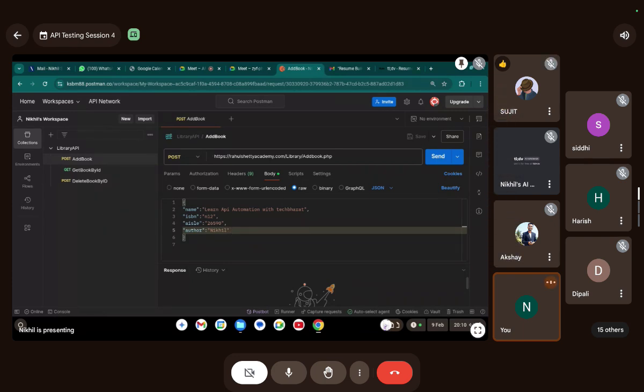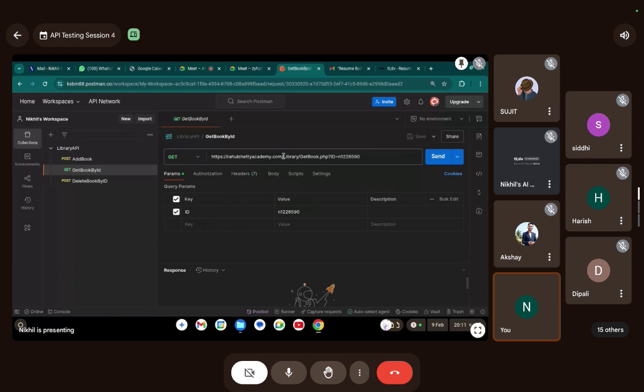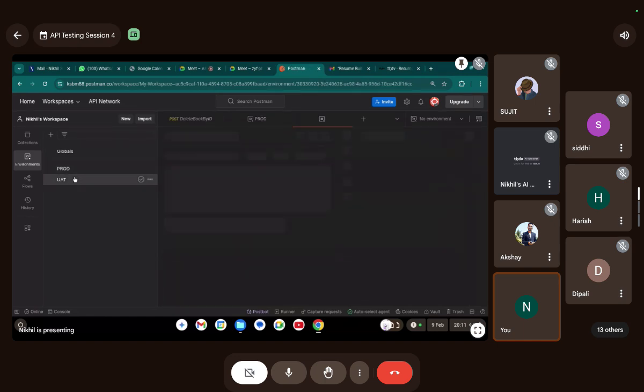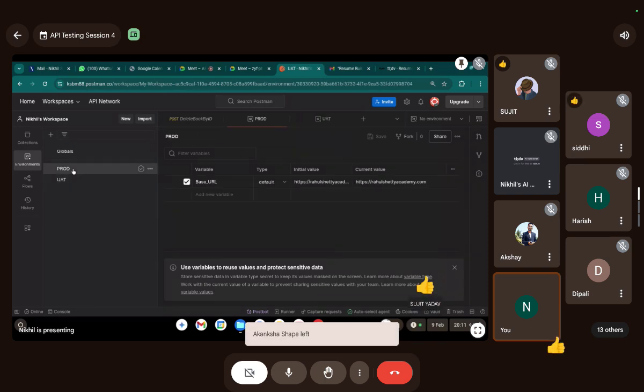Okay guys, do you observe one thing, that rahulshettyacademy.com is common for every request? Am I right, guys? And do you remember we have created two environments, prod and UAT? And see, this prod environment also has the same URL. Is it okay? Is it good, guys?